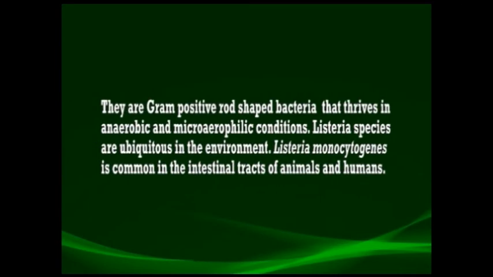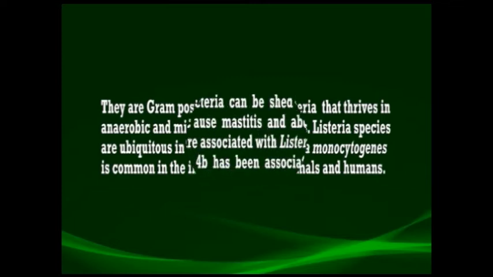Listeria monocytogenes are gram-positive rod-shaped bacteria that thrive in anaerobic and microaerophilic conditions. These Listeria species are ubiquitous in the environment. Listeria monocytogenes is common in the intestinal tract of animals and humans. In animals, the bacteria can be shed in milk in the case of cattle. They can cause mastitis and abortion.